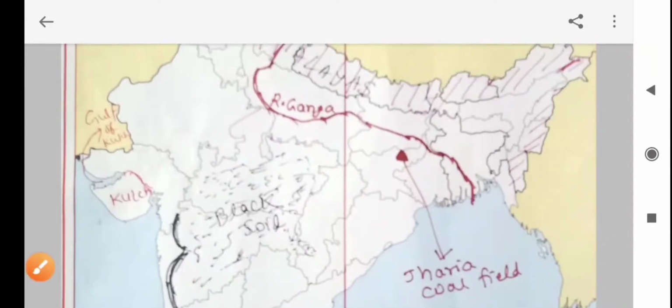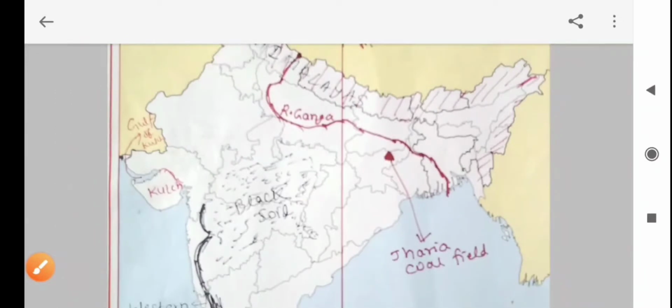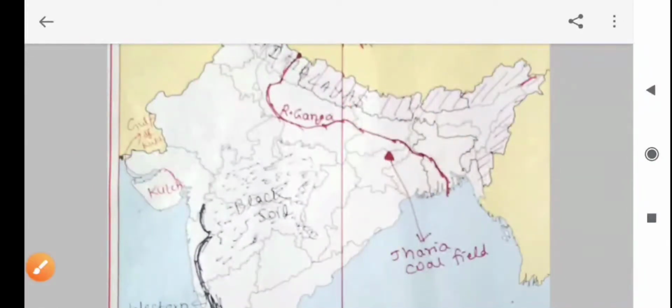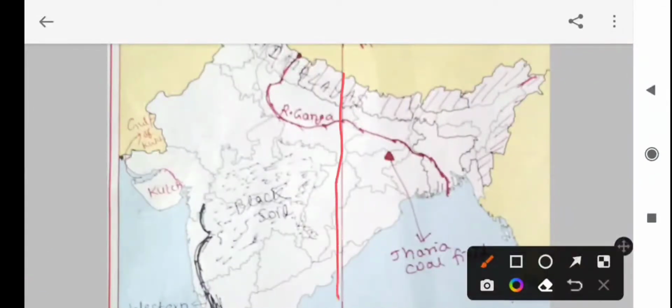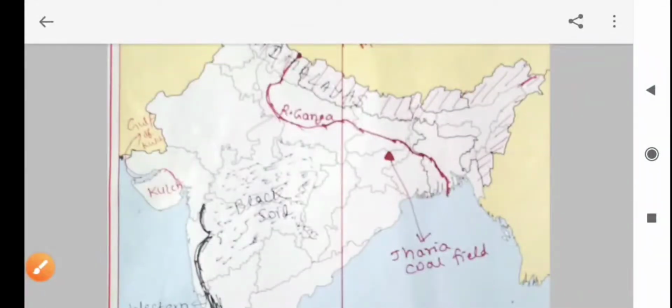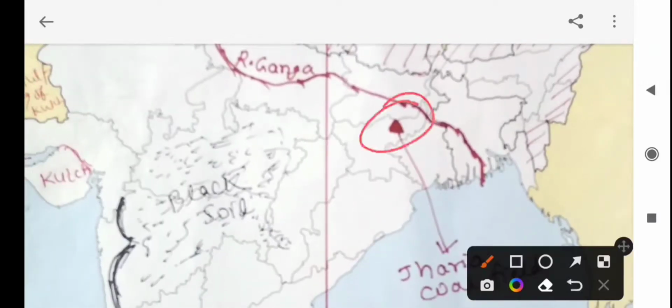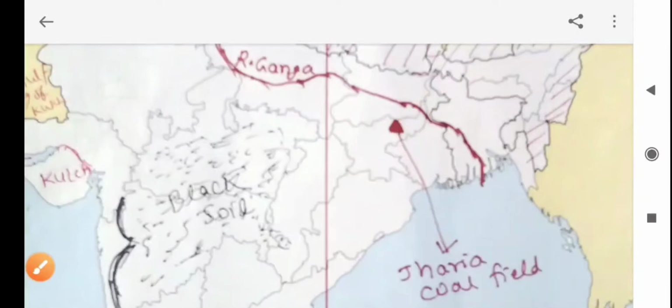Indian Standard Time. Look here, this line from here to here is known as the IST, Indian Standard Time, or Standard Meridian of India. And Jharia Coalfield is here in Jharkhand. I show the Jharia Coalfields in a triangle. Now come to question number 2.